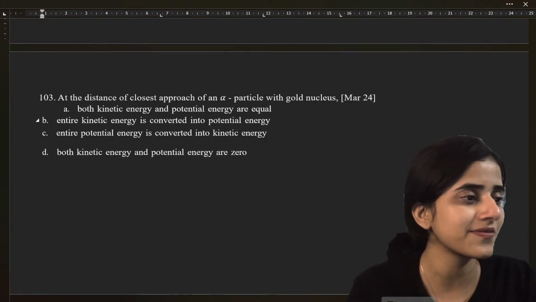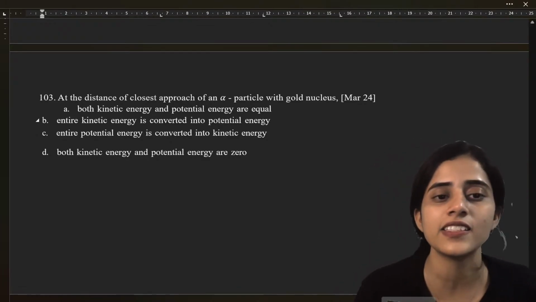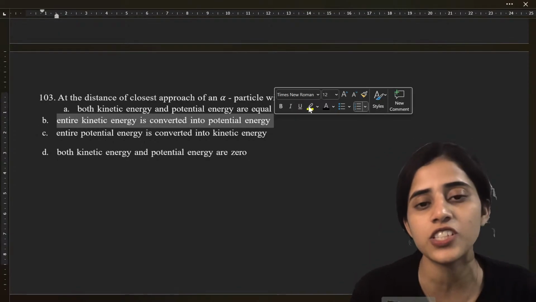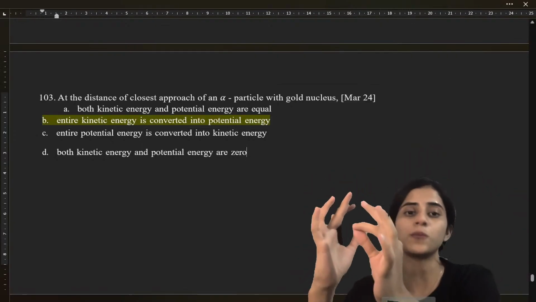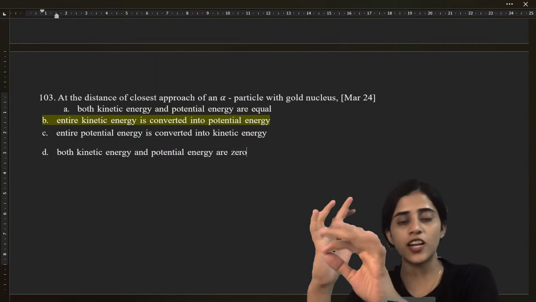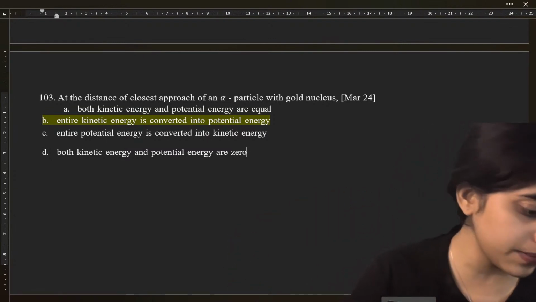Yes, entire kinetic energy is converted into potential energy. What is happening there? The alpha particle comes, it hits, it stops. When it stops, it becomes potential, and only when it goes back, it gets converted into kinetic. Okay?